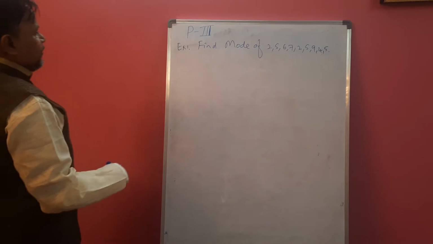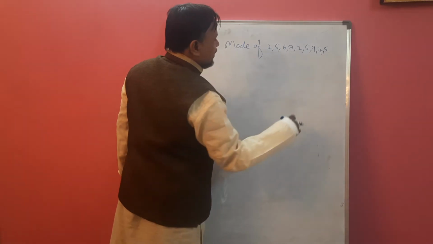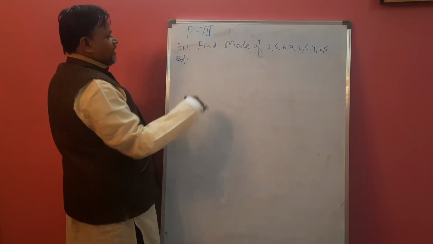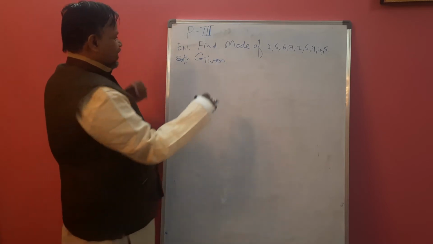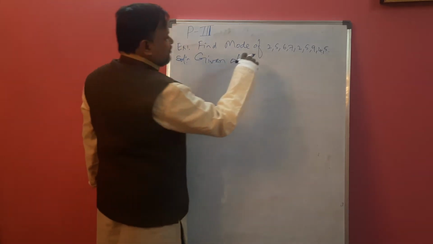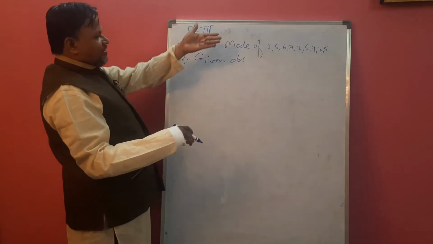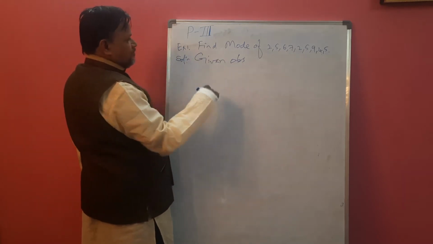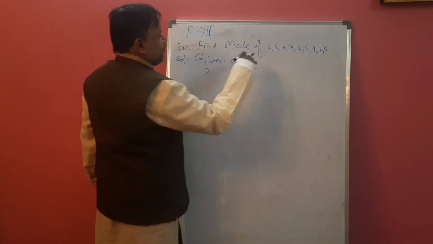Now example 1. Find mode of 2, 5, 6, 7, 2, 5, 9, 4, 5. Observations are given. Now the solution. Given observations we have to write here. Now we have to write all the numbers in ascending or descending order, or we can just pick which value is repeated maximum times. It is better if we write them all in ascending or descending order. Take 2 one time.